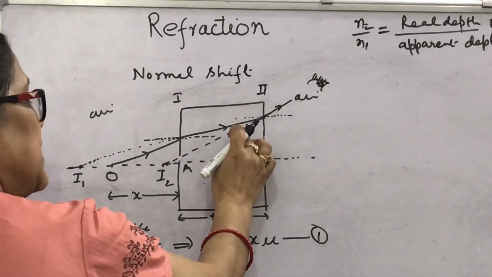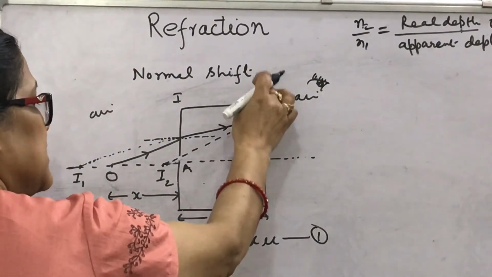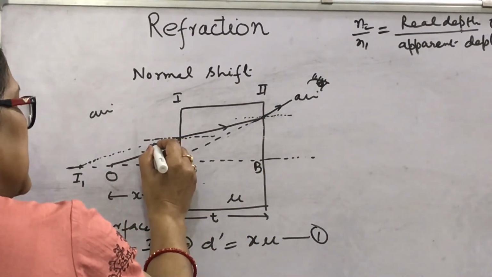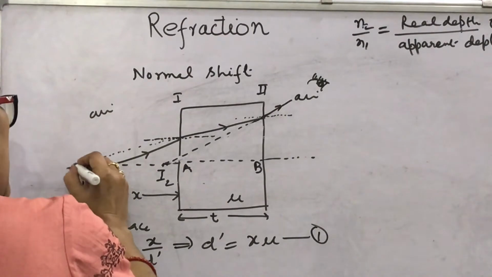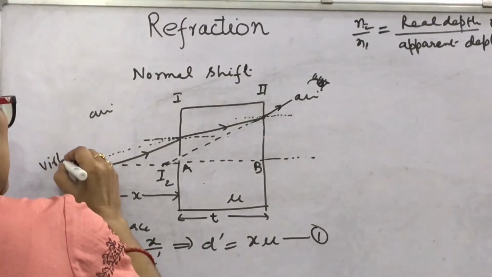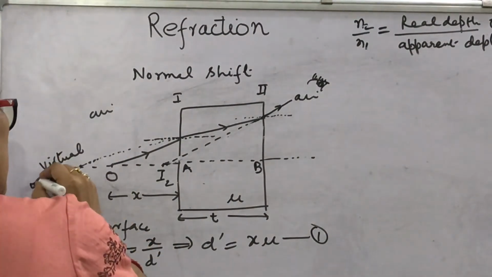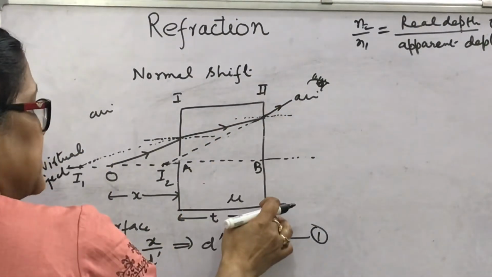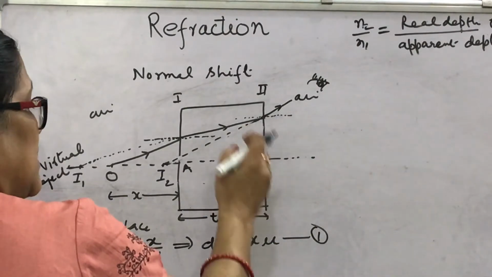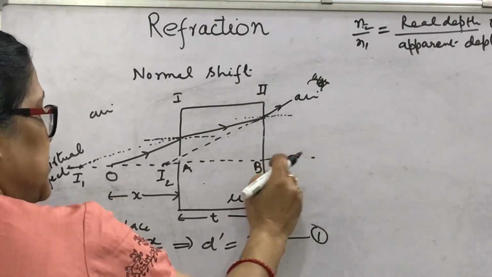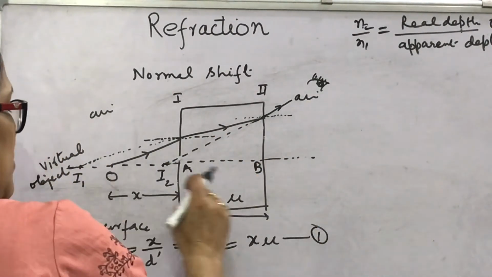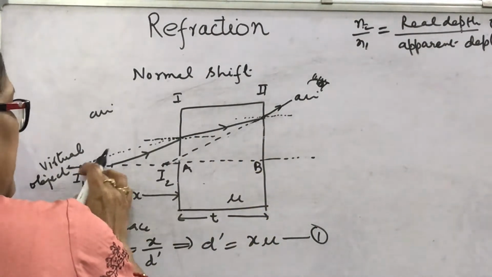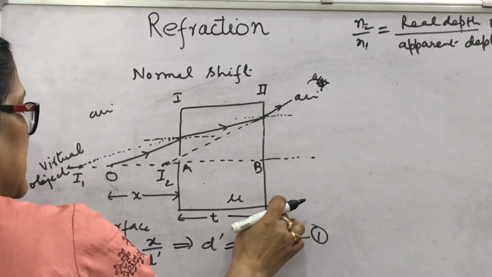Now for this ray which is incident at the second surface, where is it coming from? This is coming from I1. Actually, this I1 is acting like the virtual object for the second surface. What will be the real depth? Look here, I1 from the second surface.